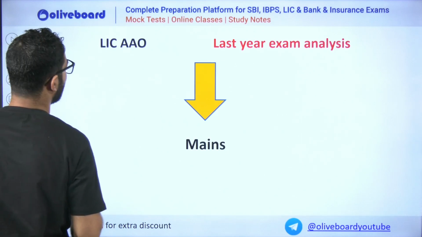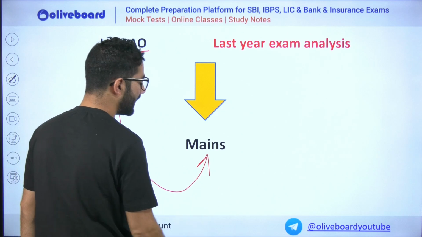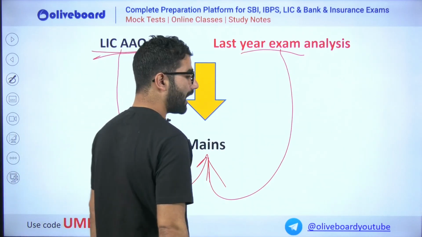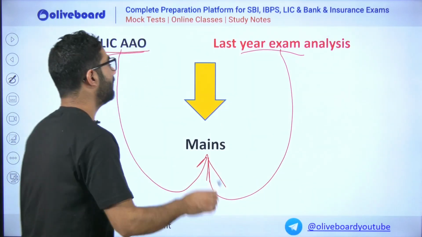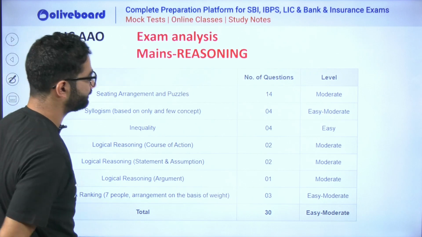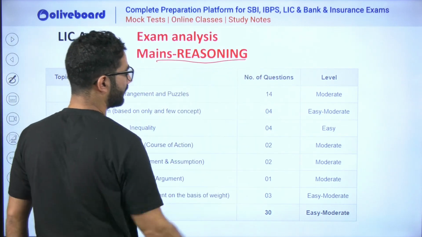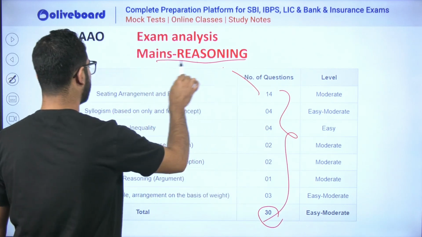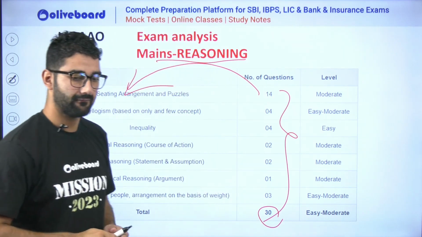Now, sir, if we talk about the exam analysis for RBI, LIC AAO mains, how many questions are being asked from which section, from which part, I mean what is the weightage and all that? Yes. So we are going to start with the reasoning, 30 marks. This was the pattern. Maximum questions, again puzzle and seating arrangement.